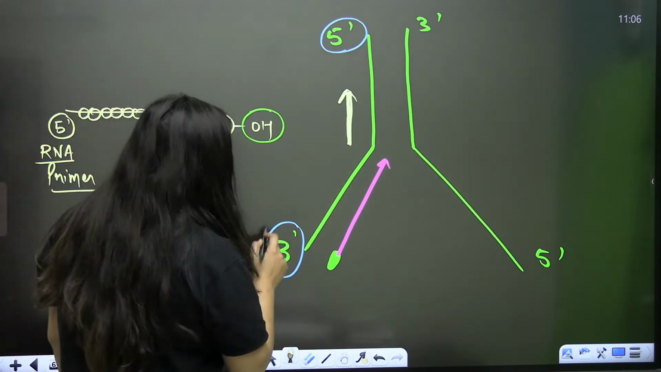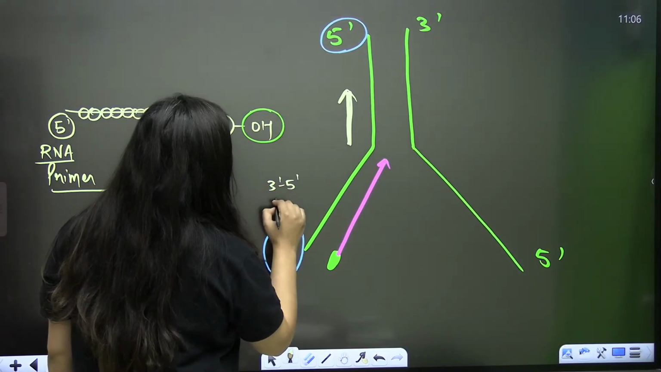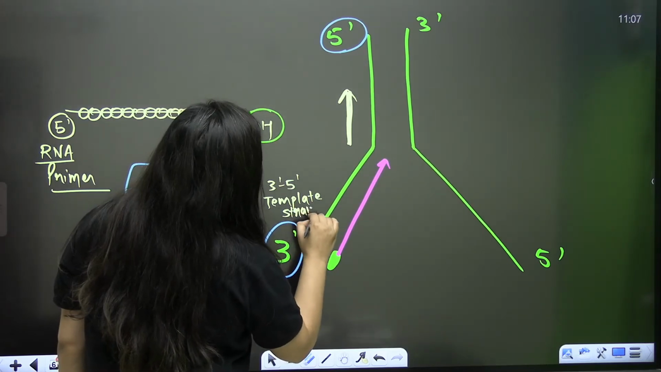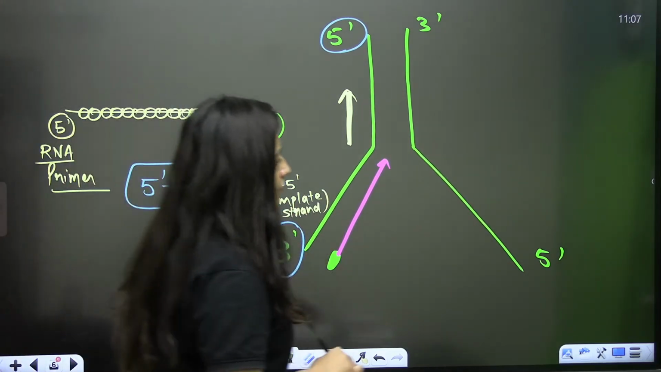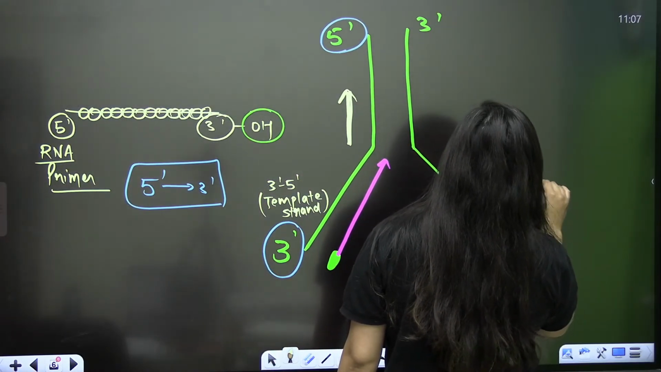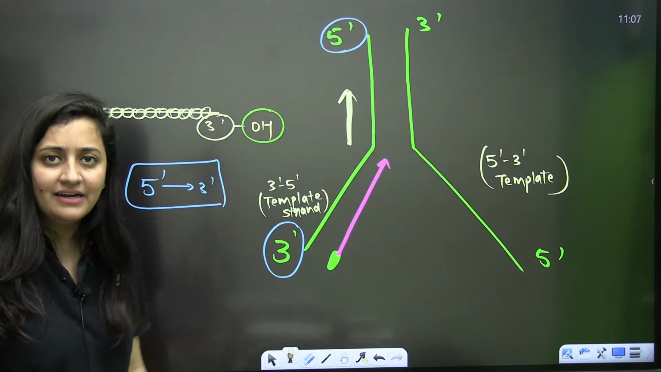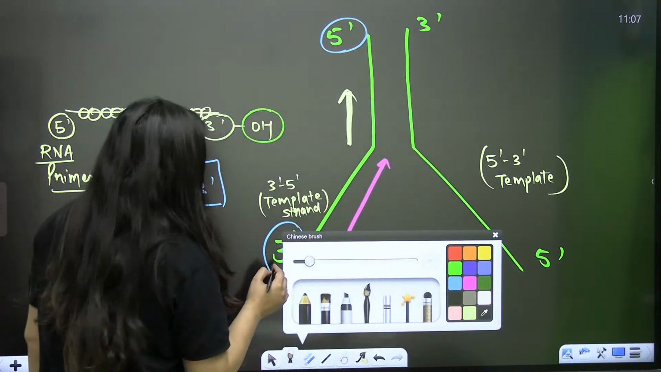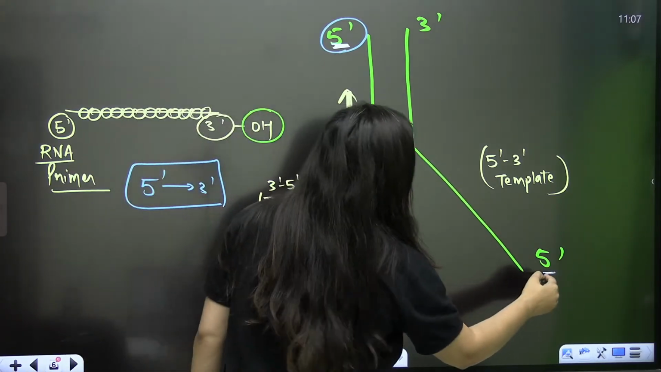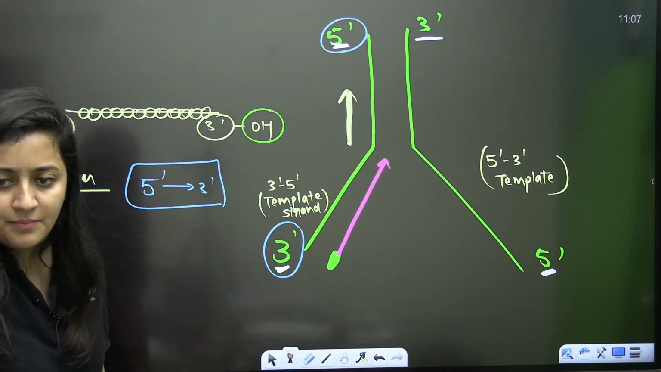Okay, so now what is happening? Look at this template strand. This template strand is having the polarity 3' to 5'. Yes or no? Now look at this other template strand. It is having the polarity 5' to 3' in this direction, because things are moving, so you have to consider the polarity accordingly. So this particular DNA strand is having polarity 3' to 5', and this one is having polarity 5' to 3'. Is that clear?